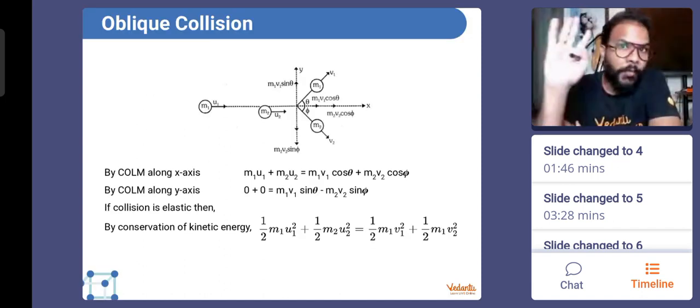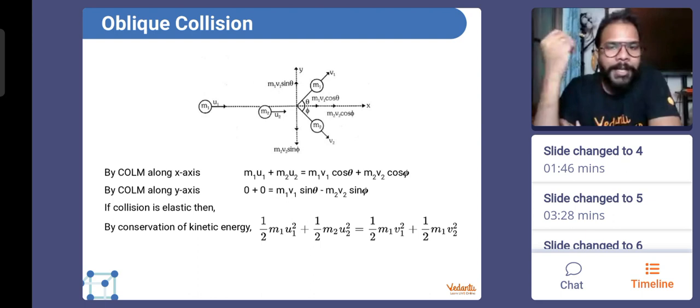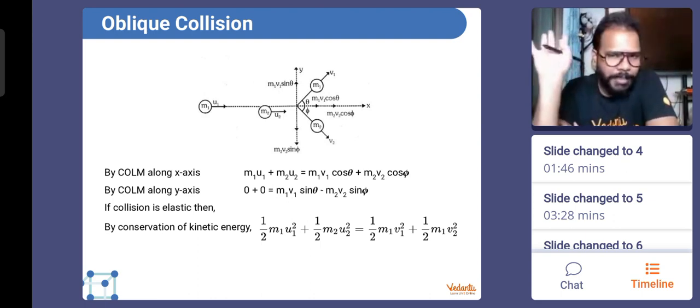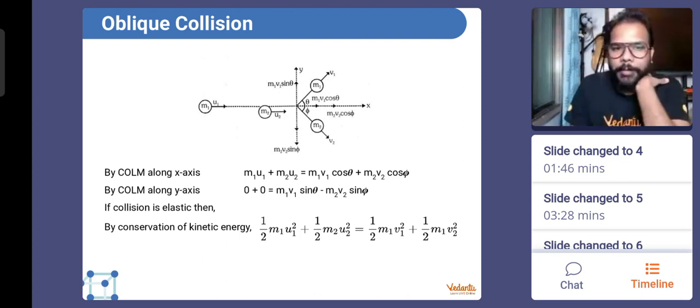Okay, one of the situations I'll show you. This is one of the situations. There is no fixed situation in oblique collision. Fundamentally, during collision, there has to be a two-dimensional path of the bodies. That means two bodies should not move on the same line after the collision. As simple as that.